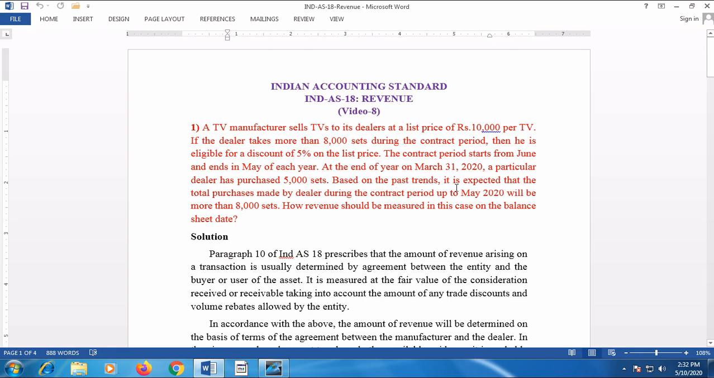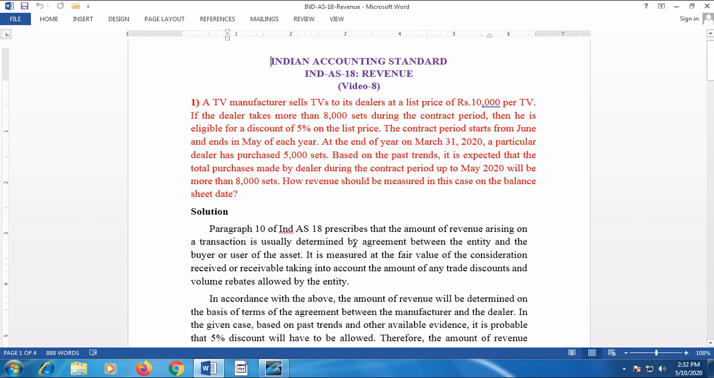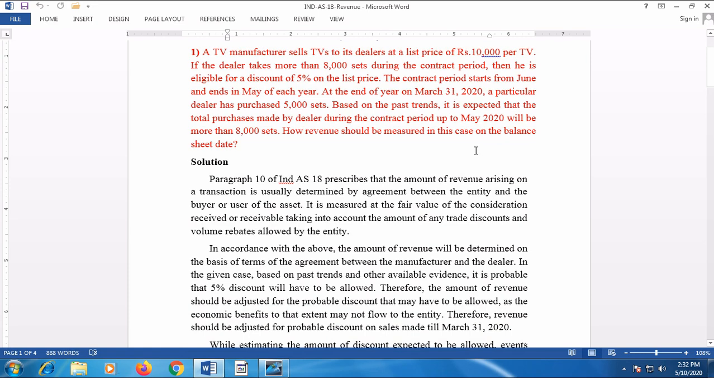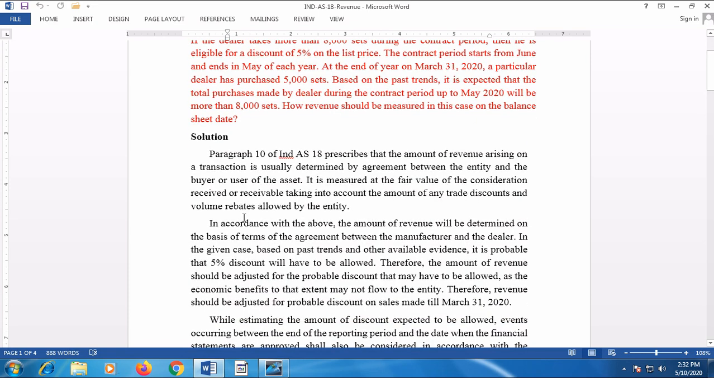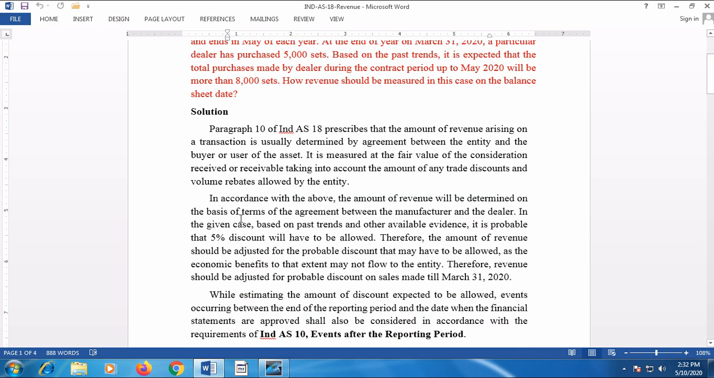Based on the past trends, it is expected that the total purchases made by the dealer during the contract period up to May 20 will be more than 8,000 sets. Of course, that dealer used to take more than 8,000 sets during the contract period as per the past experience. Now, how should the revenue be measured in this particular case on the balance sheet date? The solution may be explained like this.